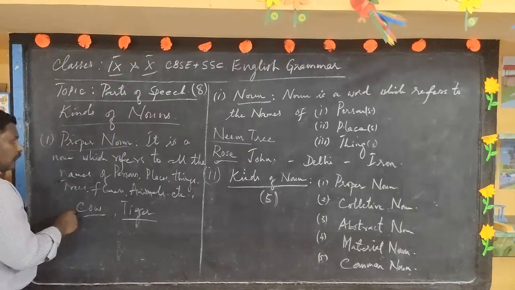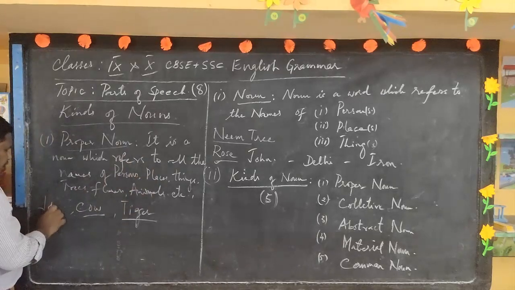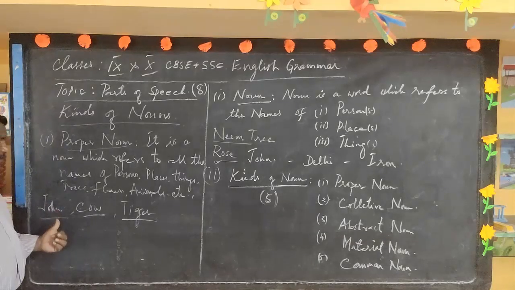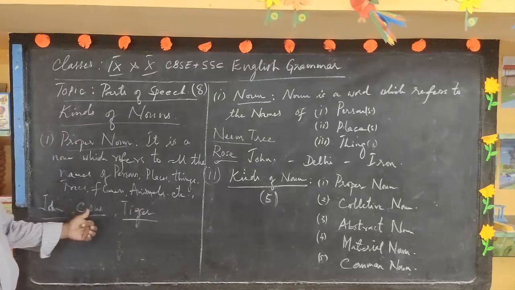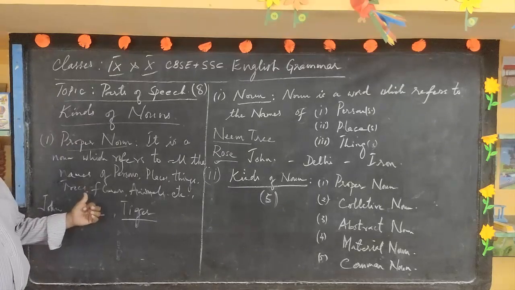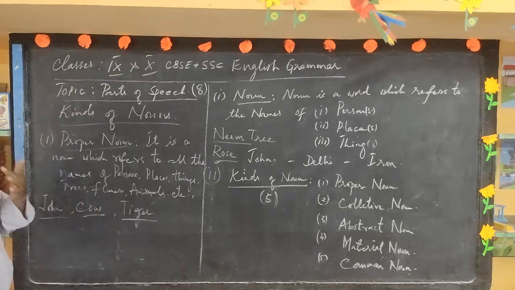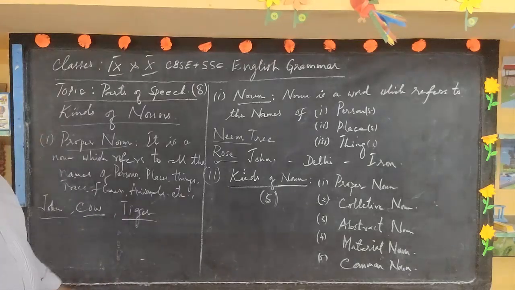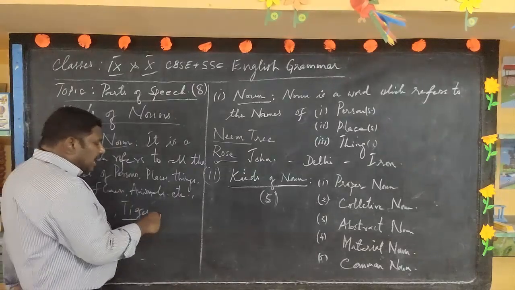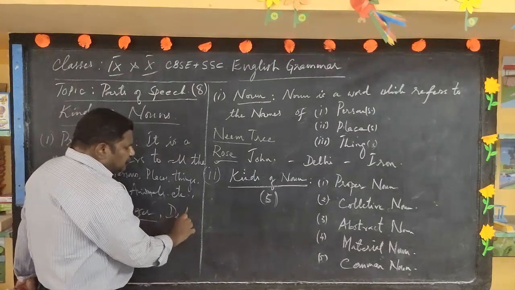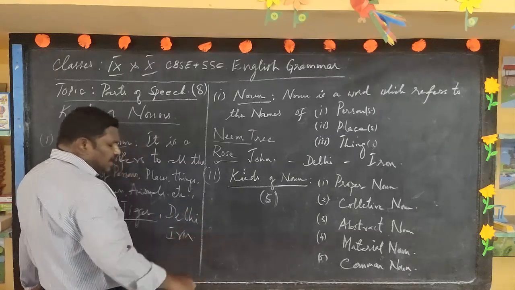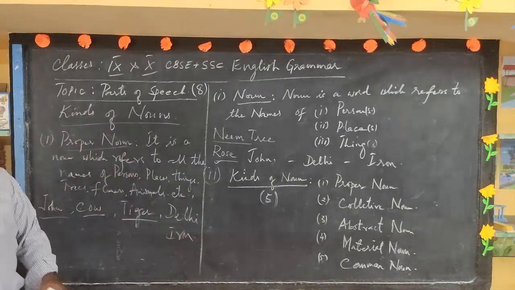John is a person, and John is again a proper noun because it runs with a specific name. Cow is a proper noun because it runs with a specific name. Tiger is again a proper noun. Likewise, if I mention Delhi, or iron, these are again proper nouns.